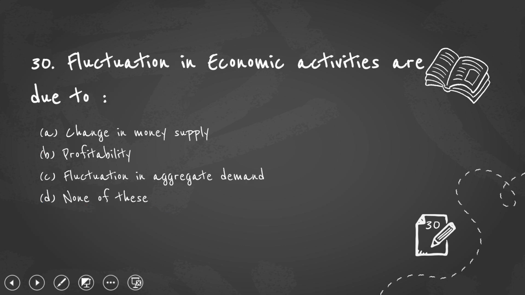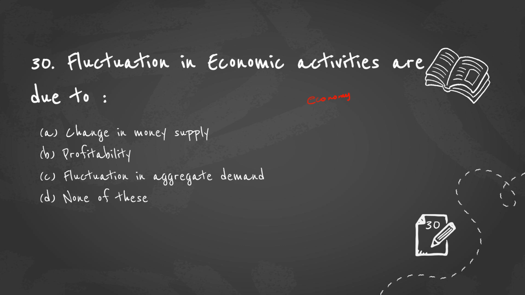The next one, fluctuation in economic activities are due to. When I say fluctuation in economic activities, what is the economic activity? It is demand, supply, price, inflation, employment, and everything. These are all the economic activities in an economy. The question does not ask for a particular individual consumer or a firm or anything. It talks about the economy. When things are generalized, it always talks about the economy.